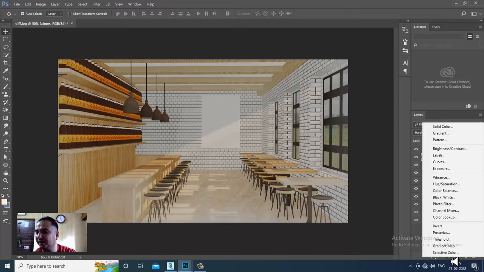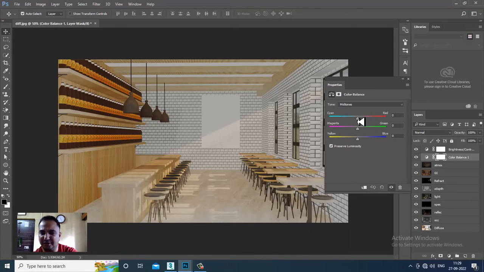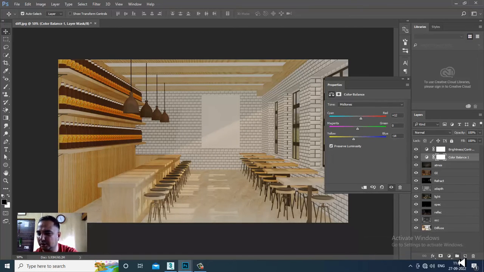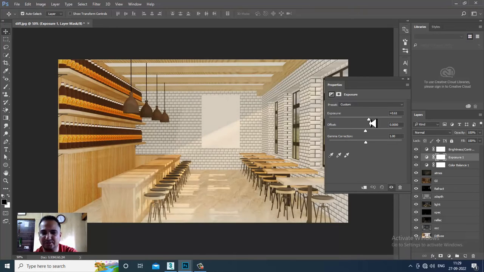Again, I'll go over here. I can go into the color balancing if you need a bit of color balancing. I can do a bit of color balancing if required over here. Again, I can go over here. I can add a bit of exposure. Okay, looks much better now.